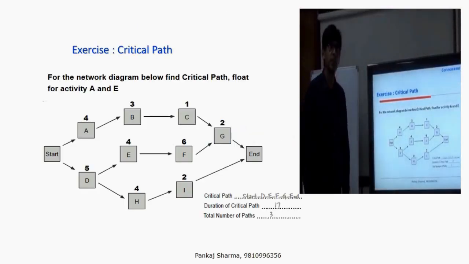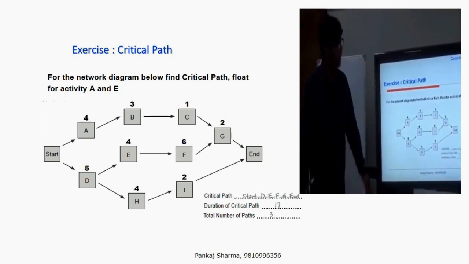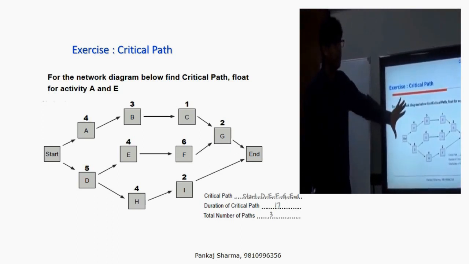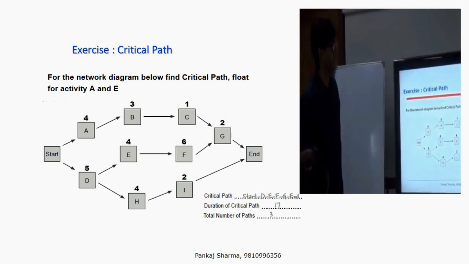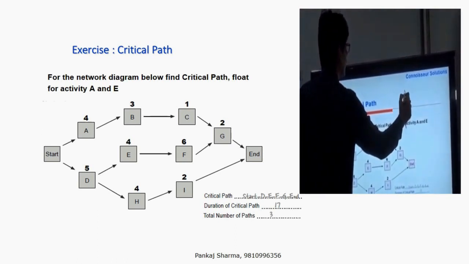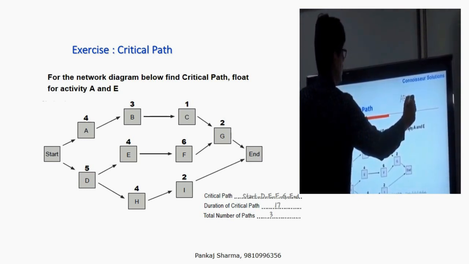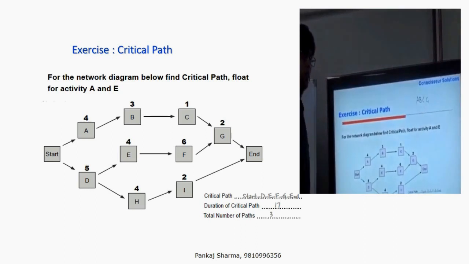You get a diagram like this? Yes or no? Now, if you see this diagram, tell me how many paths are there in this diagram? One path is A, B, C, G. This is one path.